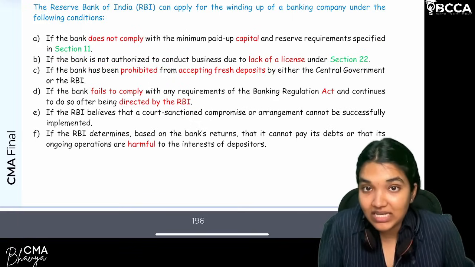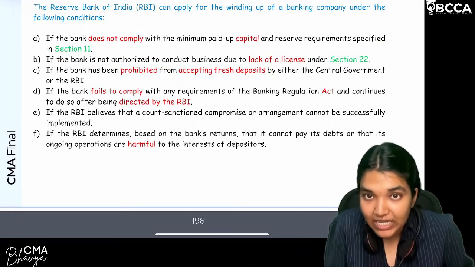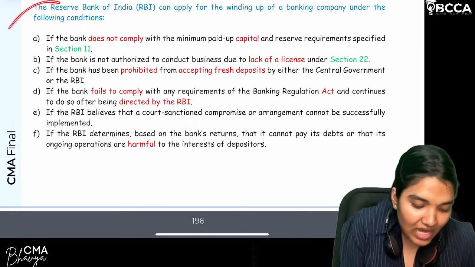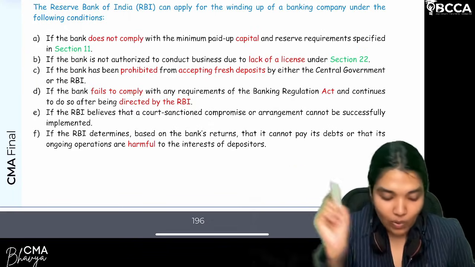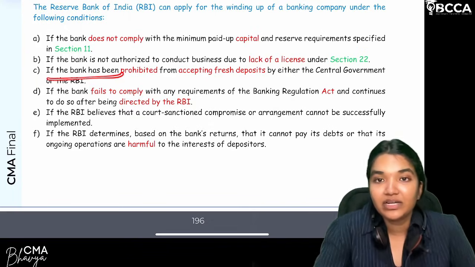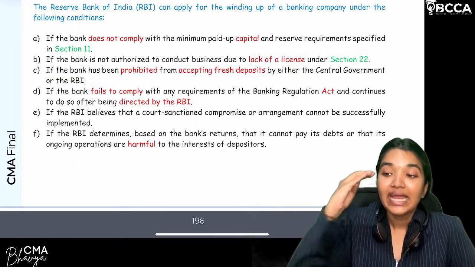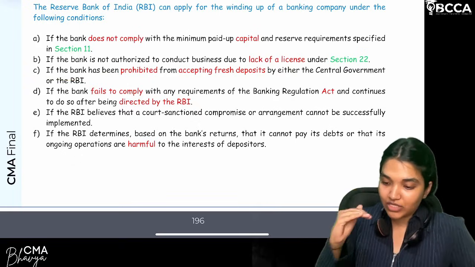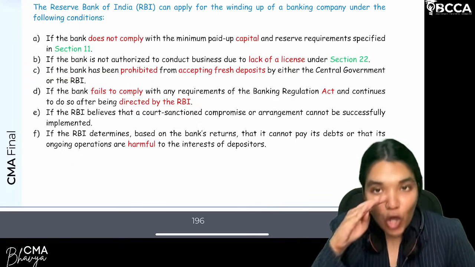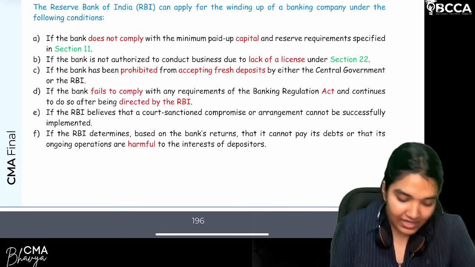Next comes not being authorized to conduct business. That means there is a lack of license or cancellation of license. In that case, the RBI may apply for what? Winding up. Next, if the bank is prohibited by the central government or by the RBI, due to any actions, from accepting fresh deposits, in that case too.